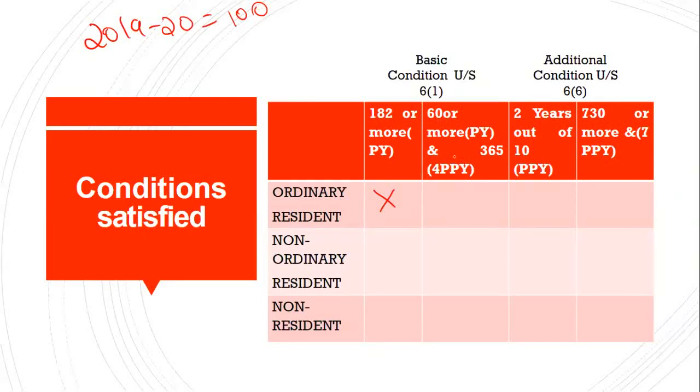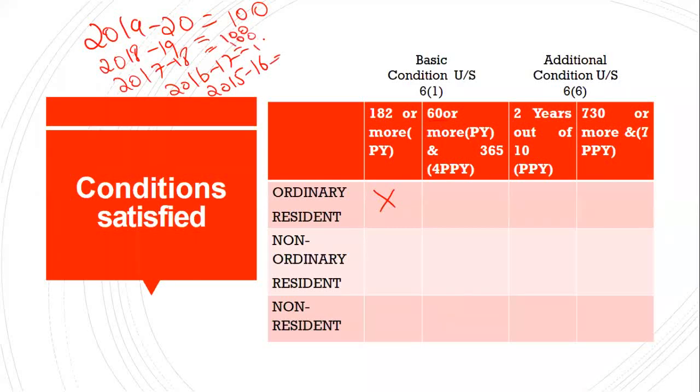And the second part, what it says, 365 days out of 4 preceding previous years. So the preceding previous years start from 2018-19, 2017-18, 2016-17, 2015-16. So in these preceding 4 years, how many days did he stay? We have to see that.